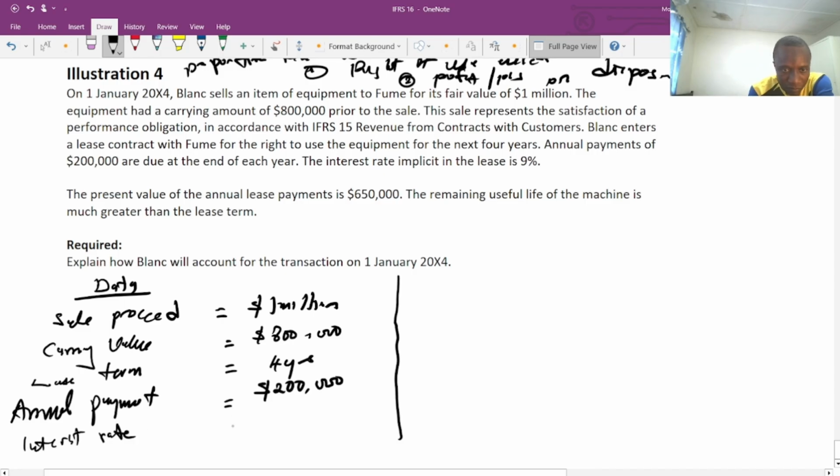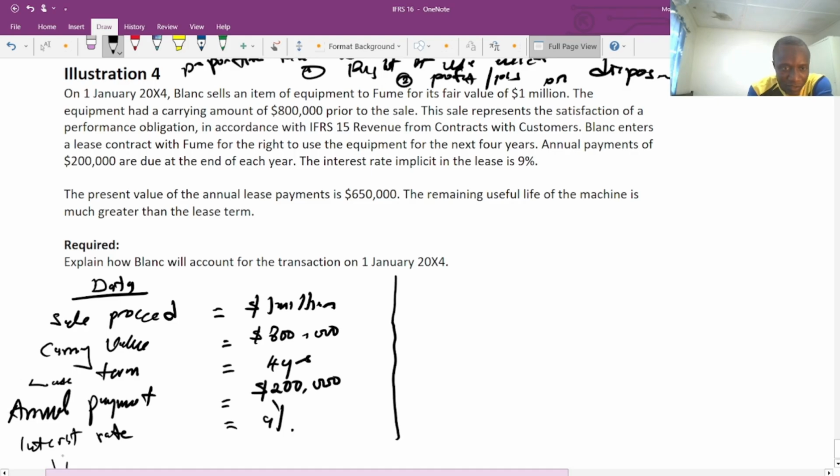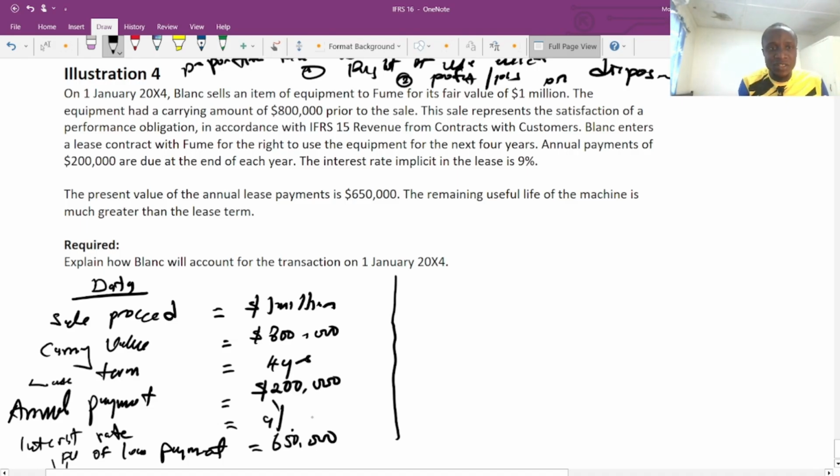Interest rate equals 9%. Finally, the present value of the annual lease payment. So present value of lease payment is equals to 650. Very good. So now the remaining useful life of the machine is much greater than the lease term, which is fine. That's not our problem.